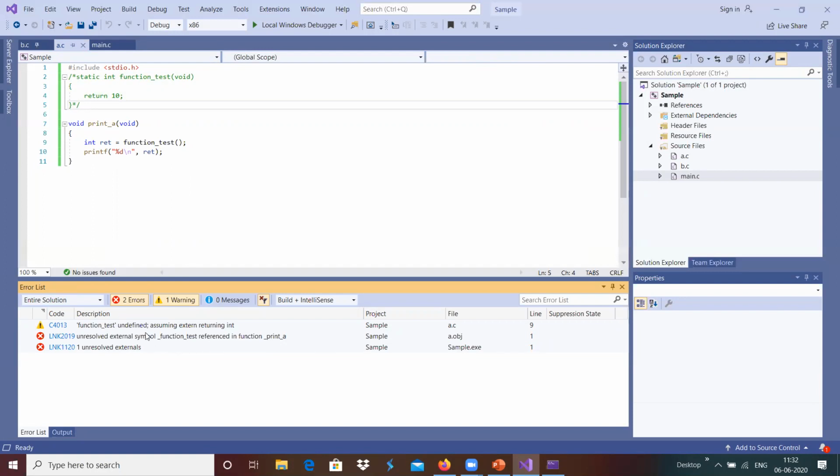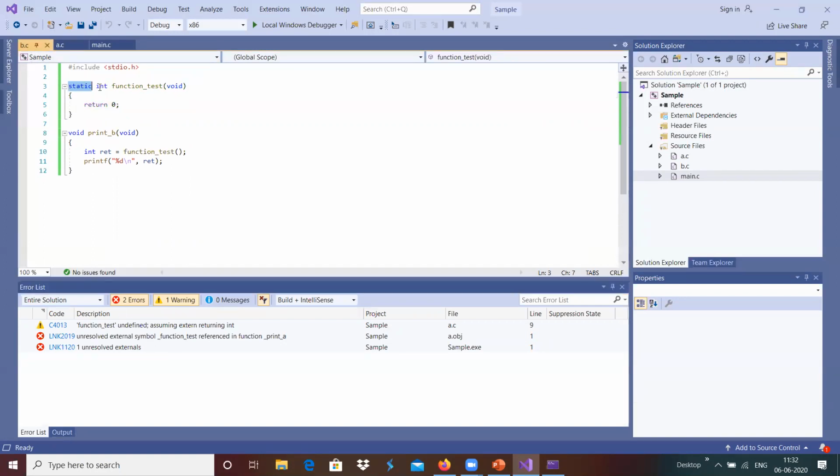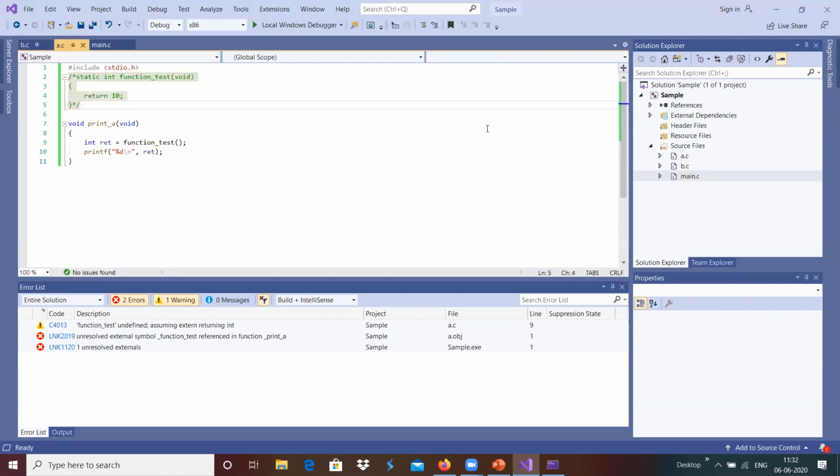There is no resolved symbol present, because this b.c contains a static function, whose scope is limited to that particular file only. We cannot access that function out of that file. Because of that, whatever functions are defined as static can be called within that file only. They cannot be called out of the file.